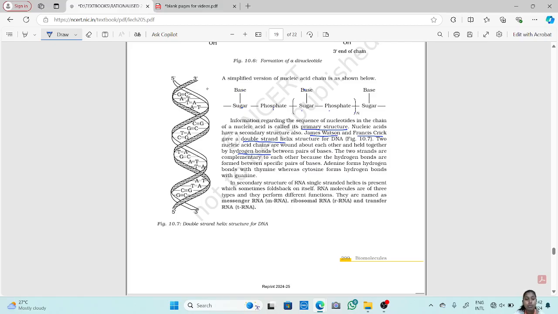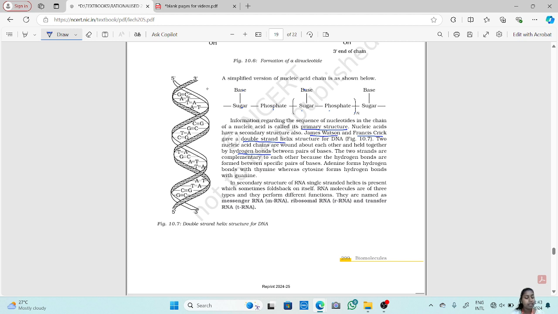Now the two strands are complementary to each other because the hydrogen bonds are formed between specific pairs of bases. Complementary means they complement each other, because the bases form some specific pairs.